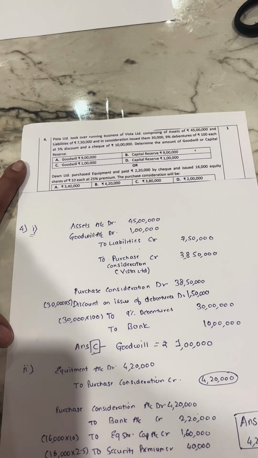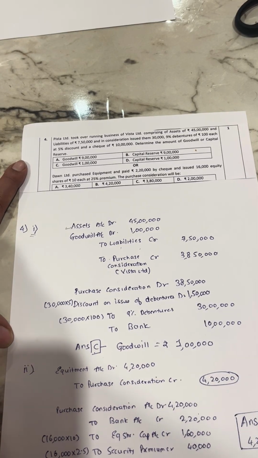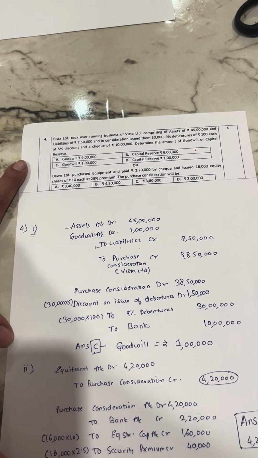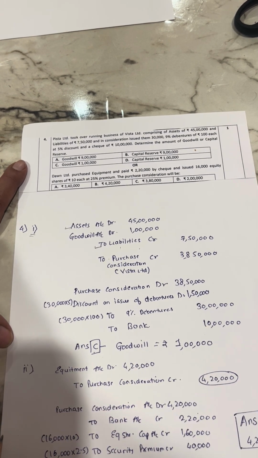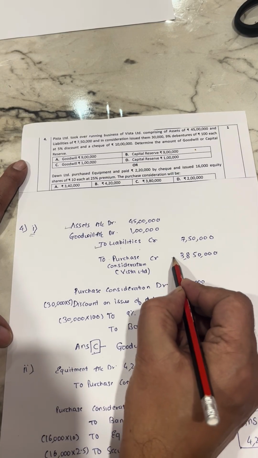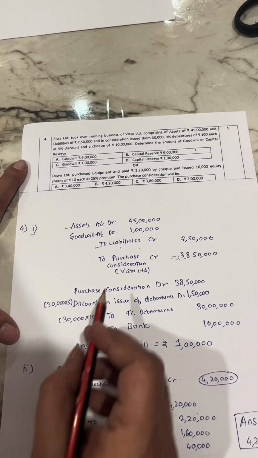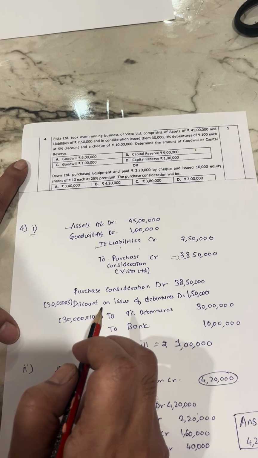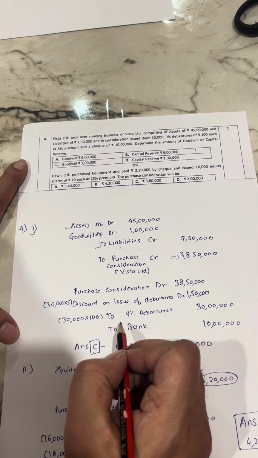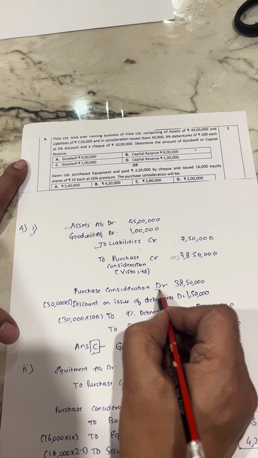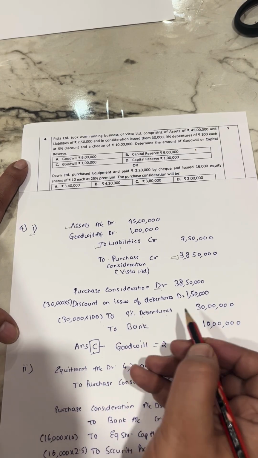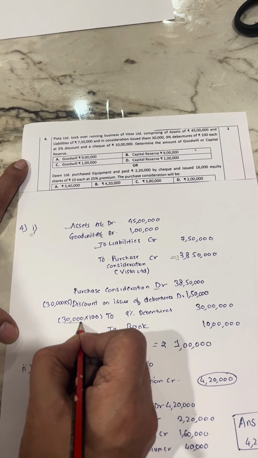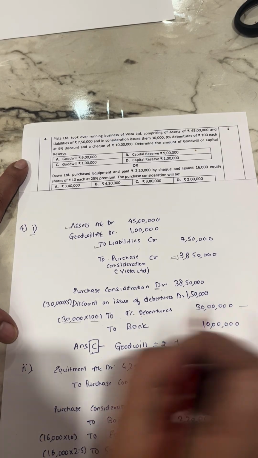Okay, so here they are mentioning you have assets of 45 lakhs and liabilities of 7,50,000, and purchase consideration is done by issuing 30,000 debentures of 100 each at discount 5%. So we don't know the purchase consideration value for now, so further we will be finding the value. You have 9% debentures which you have issued, so purchase consideration debit to 9% debentures. You have 9% debentures of 30,000 at 100 each, that is 30 lakhs.